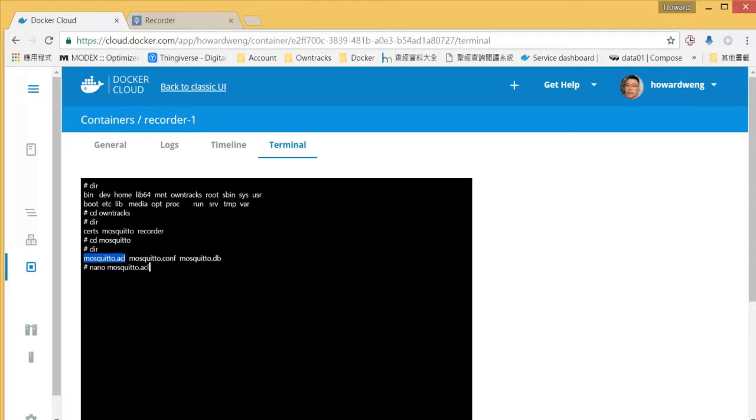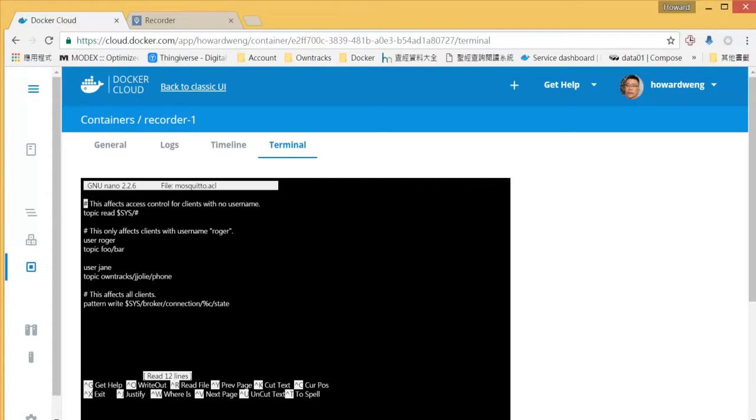Okay, so we use Nano space mosquitto.acl. Okay, so this is the file.